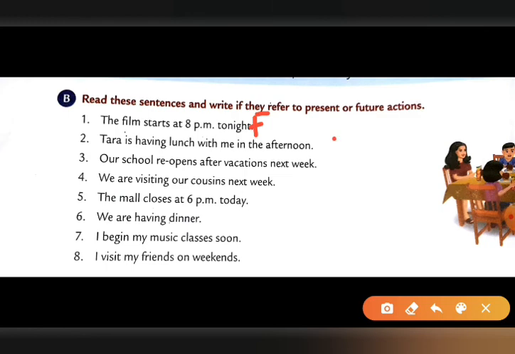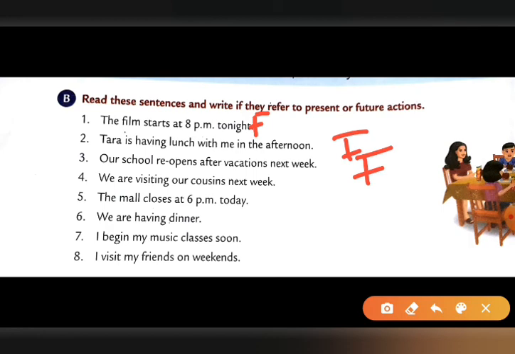Yes, of course, it's also future tense. તારા મારી જોડે આફ્ટરનૂનમાં લંચ કરશે. So, it is future tense. Third is our school reopens after vacations next week. અમારી સ્કૂલ રીઓપન થશે વેકેશનના પછી નેક્સ્ટ વીકમાં. That means it shows the future time. So this is also future tense.